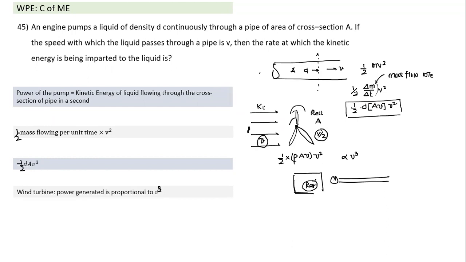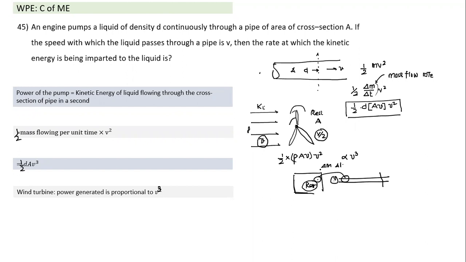In a second, if the mass flow rate is such that a certain mass dm in time delta t, which was here, has moved here, it was zero kinetic energy here, and here it has some kinetic energy. So not the entire mass, only in time delta t, a certain mass is transferred. And how much is transferred in time delta t? It is equal to the mass which is flowing through any cross section in time delta t. Yes, I got it, sir.